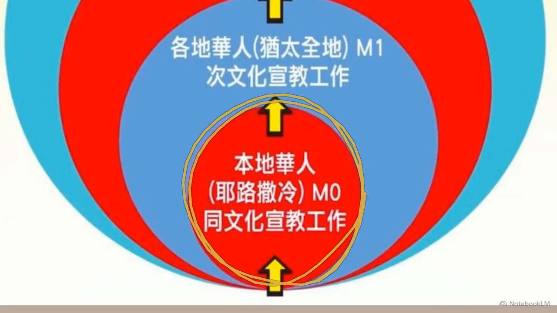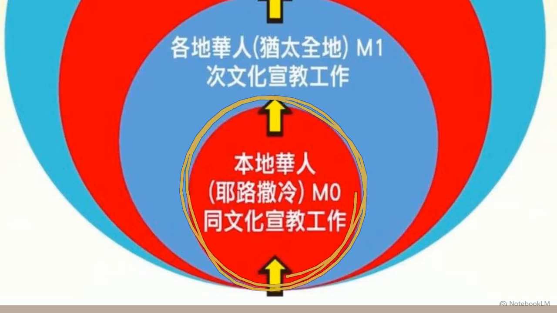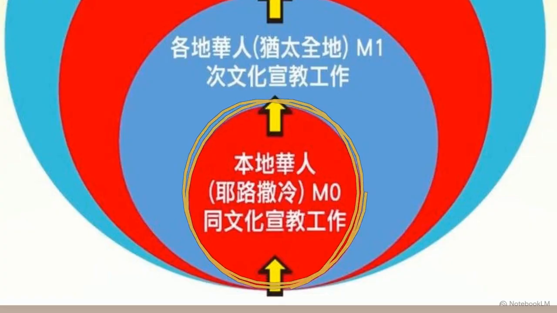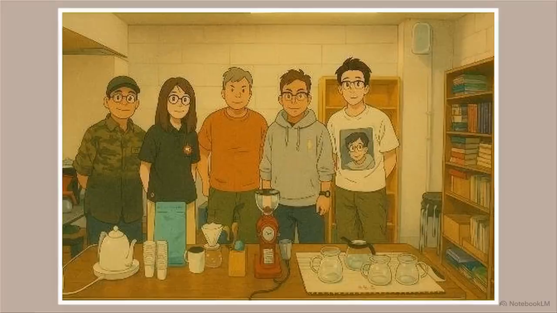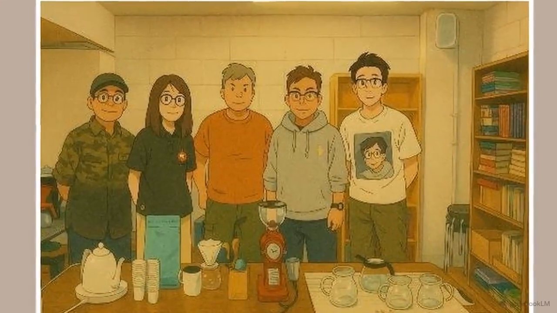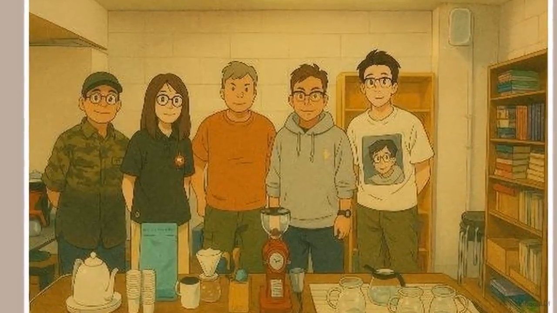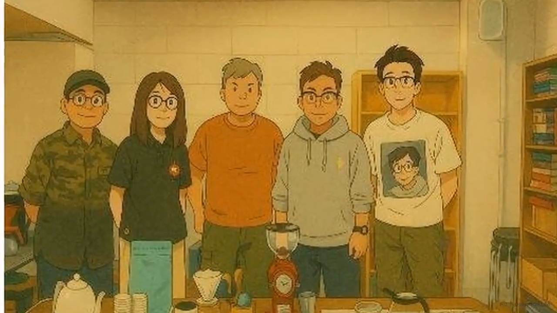The innermost red circle, M0, represents the center of gravity for this model, the immediate community surrounding the church. Creative ConnectM activates this layer by prioritizing normalized, everyday human interactions over traditional one-way broadcasting methods. This illustration shows a group gathered around coffee-making equipment. Hobby-based activities draw people in naturally, allowing them to engage without crossing a massive cultural barrier.